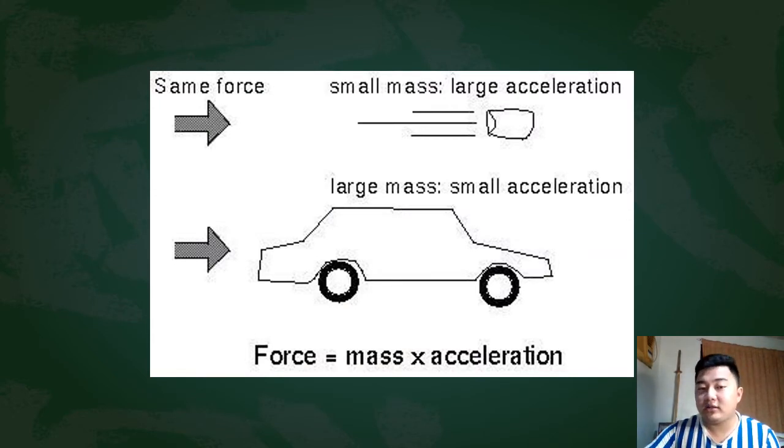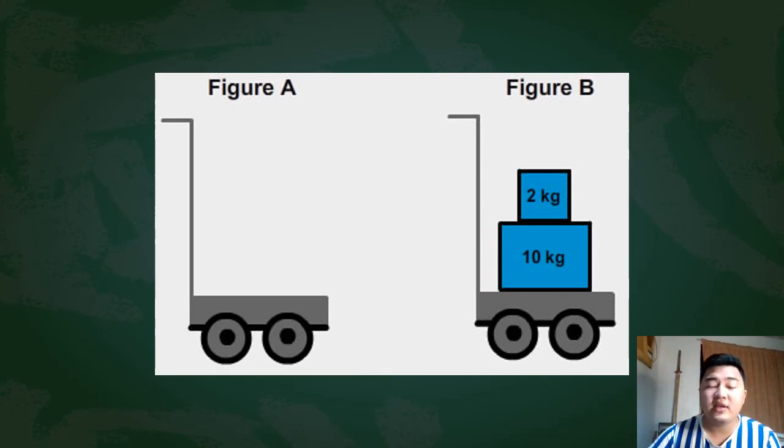So this is what we were talking about earlier. With the same force, if you have smaller mass, then you will have larger acceleration. With a greater mass, then you will have smaller acceleration, since mass is inversely proportional to acceleration. Next, we have here figure A and figure B. Figure A is empty while figure B is with 12 kilograms of load. So if we try to move or accelerate these two carts, then you will need more force for figure B compared to figure A.